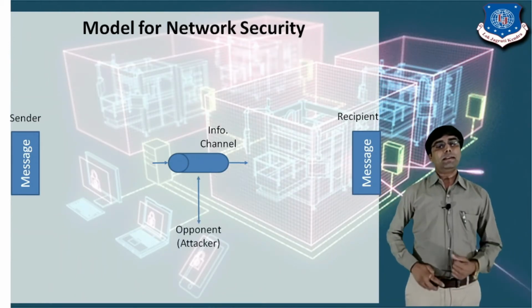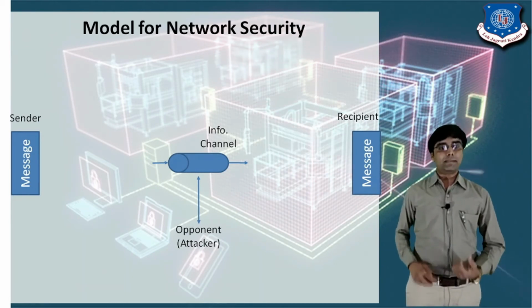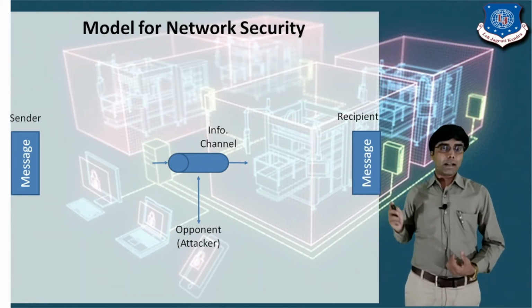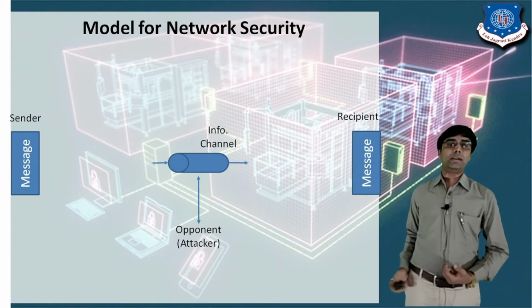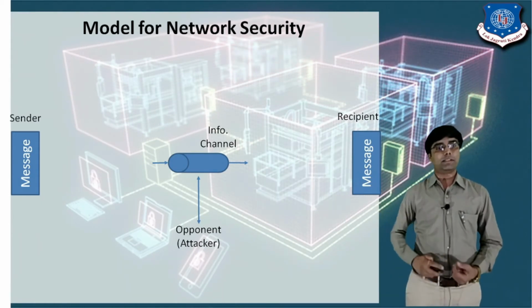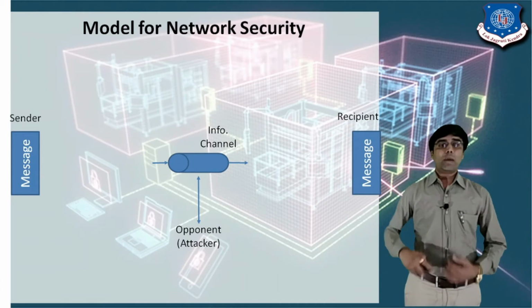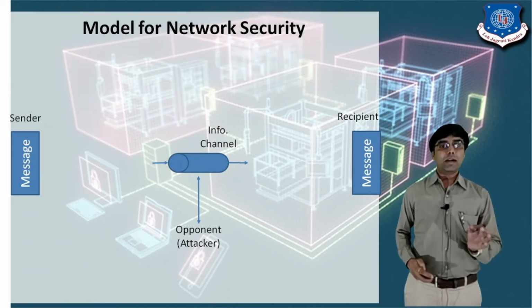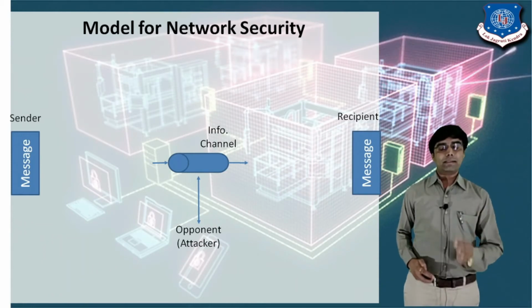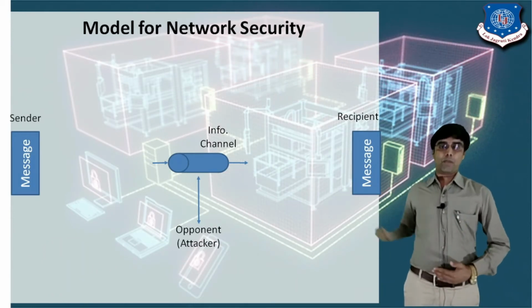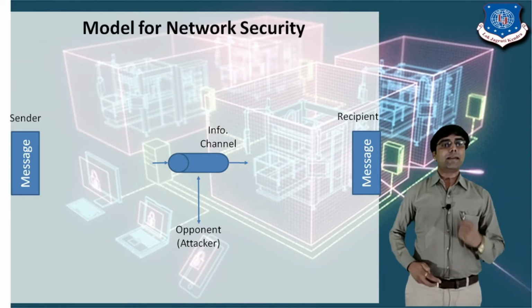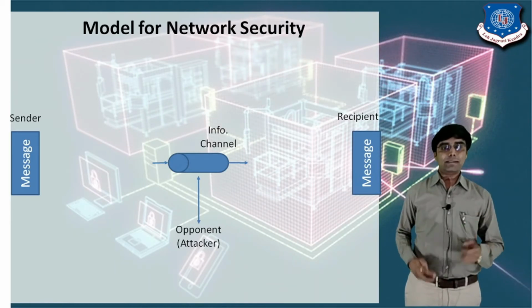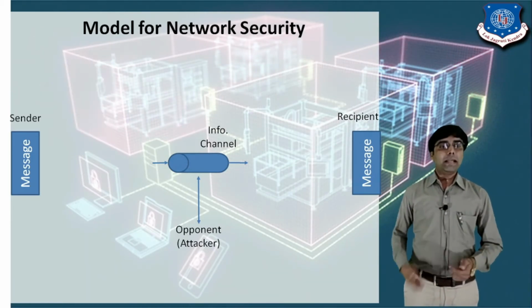And second, I want to secure my message. It means that any other person, opponent or attacker cannot read my message. So what can I do? I can provide encryption. Encryption means converting your original message into an unreadable format. So in the second step, the sender applies the encryption, right?